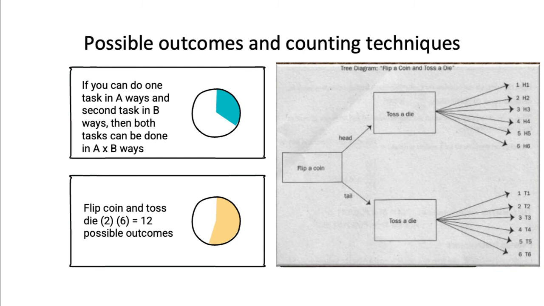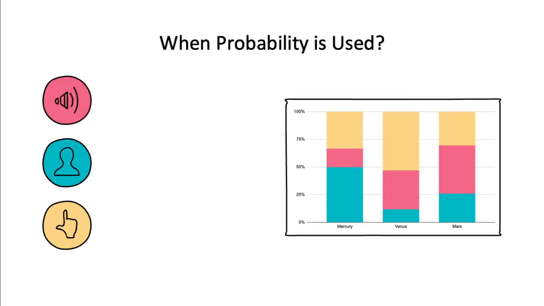Here, we can see the diagram of flipping a coin and tossing a die. If we flip a coin, we have a head and a tail, and then we toss the die, which has 6 possible outcomes. That's H1, H2, H3, H4, H5, H6, and likewise for the tail: toss 1, 2, 3, toss 4, toss 5, and toss 6.